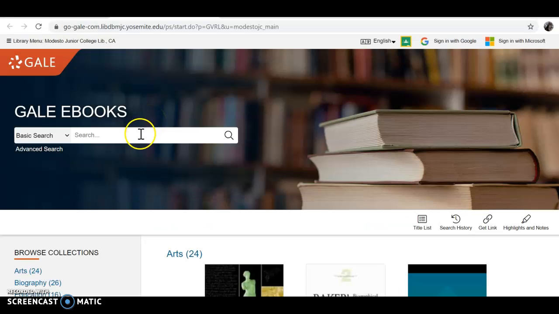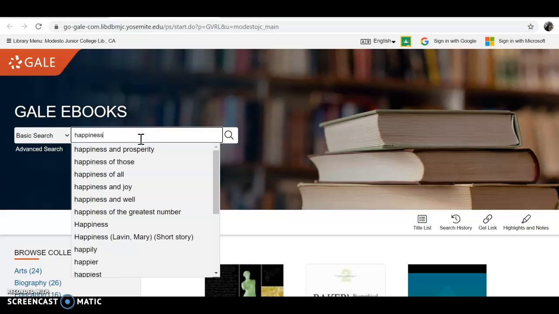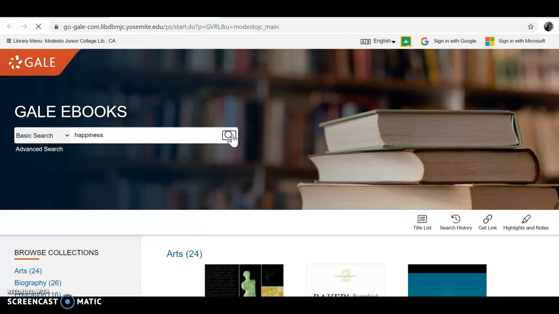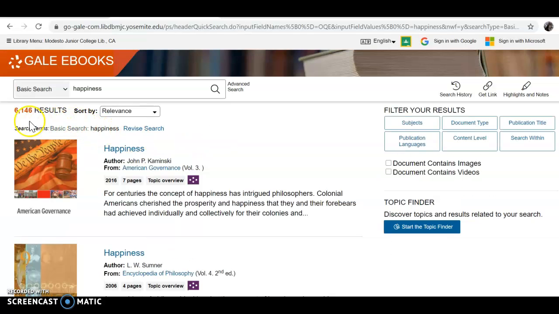And I asked you to find an article that approaches happiness from a certain perspective. And I'm going to show you how you really only need the one term, happiness, which actually works best for Gale eBooks. One-term searches, though you can see people have done other searches, and you could try one of these as well if you want to narrow your field, because when we do this, we get over 6,000 results.